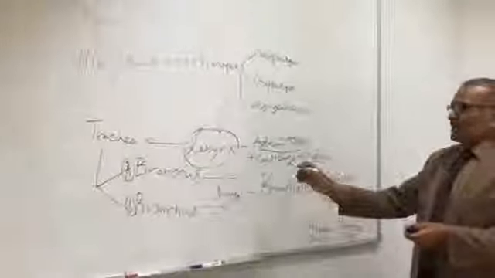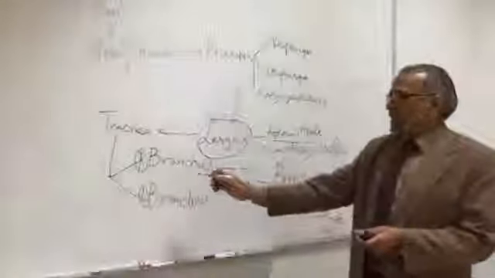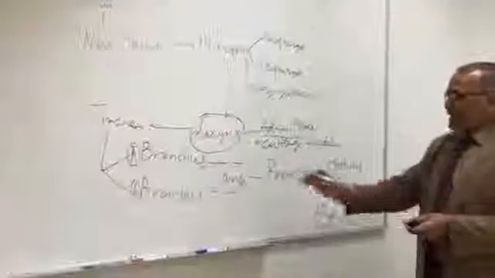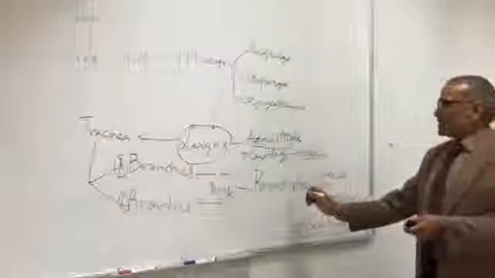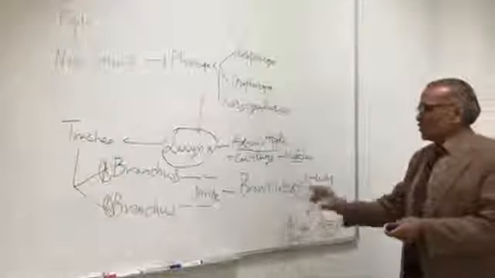From this, air will be going to the windpipe or trachea, which will divide further into right and left main bronchus. They will divide like the branches of a tree into shorter, smaller diameter branches, the bronchioles.